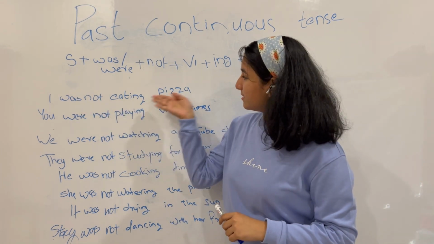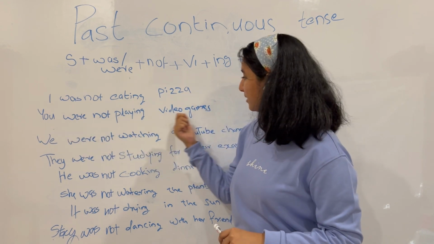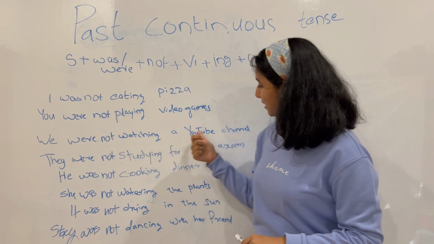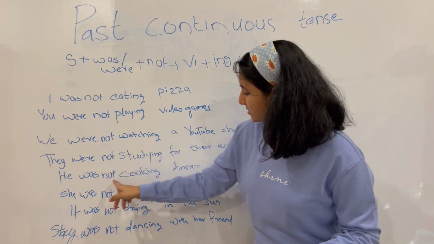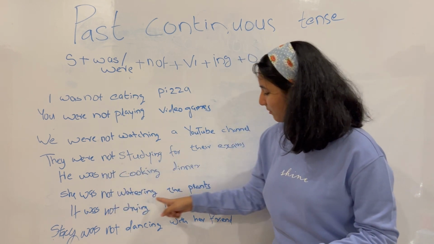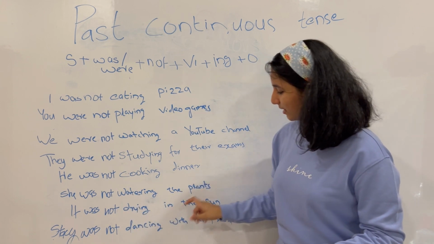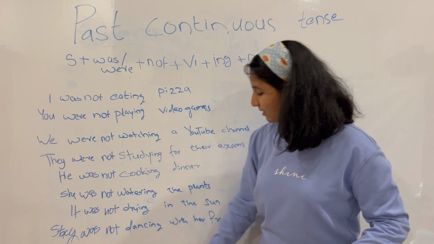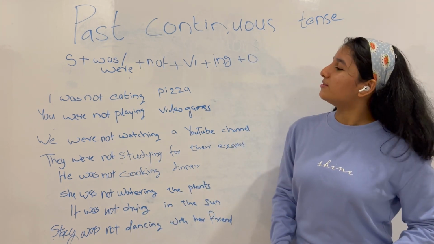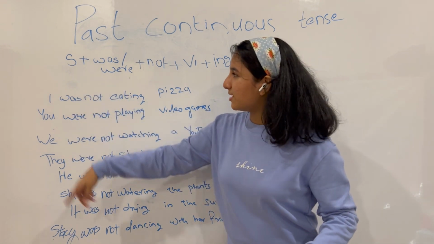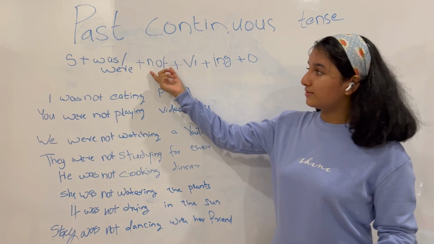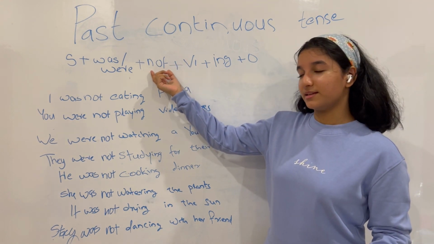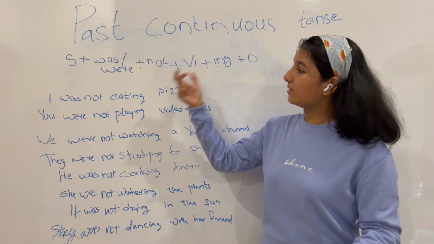I was not eating pizza, you were not playing video games, we were not watching a YouTube channel, they were not studying for their exams, he was not cooking dinner, she was not watering the plants, it was not drying in the sun, Stacy was not dancing with her friend. So you can see here that there is a subject, was or were is being used.